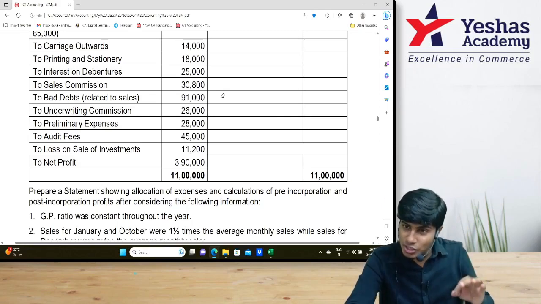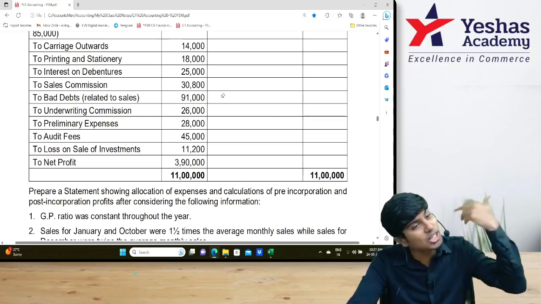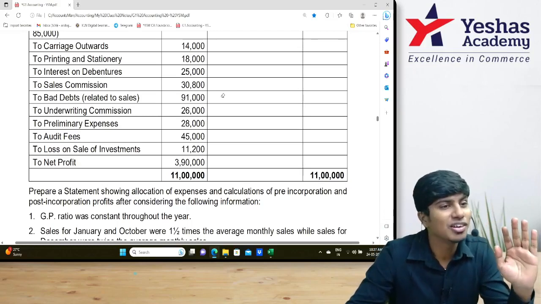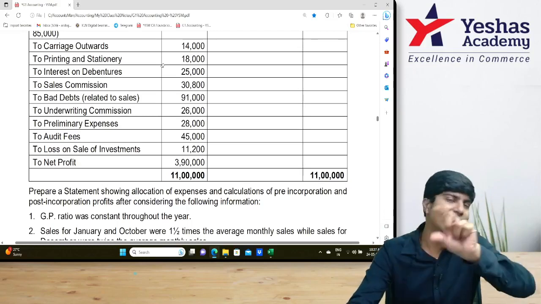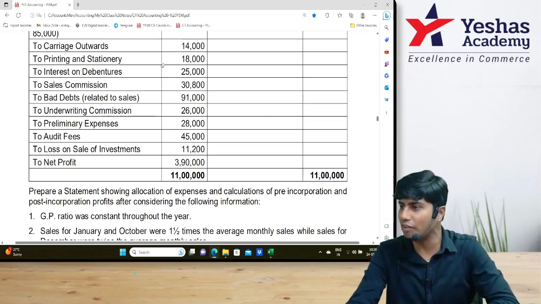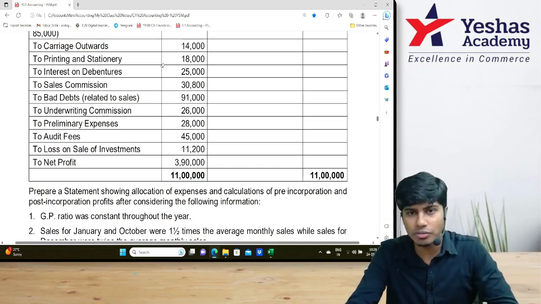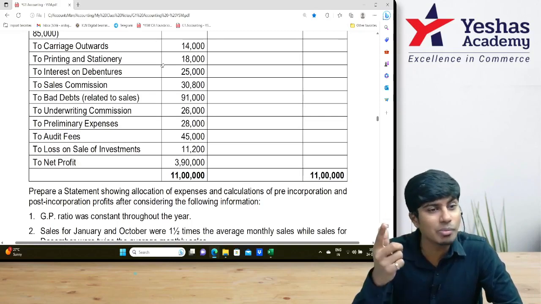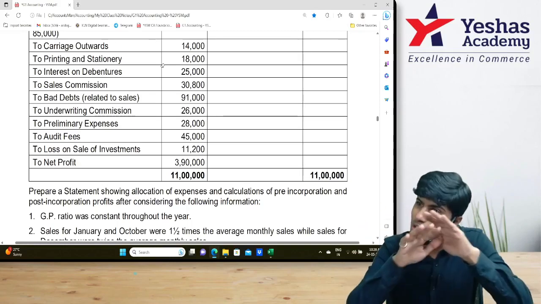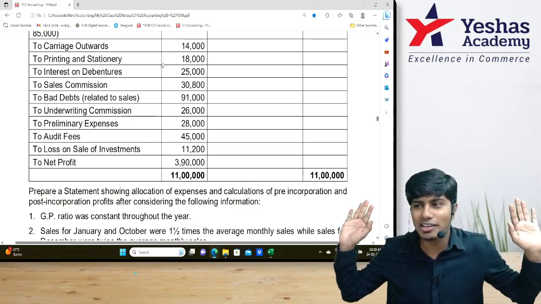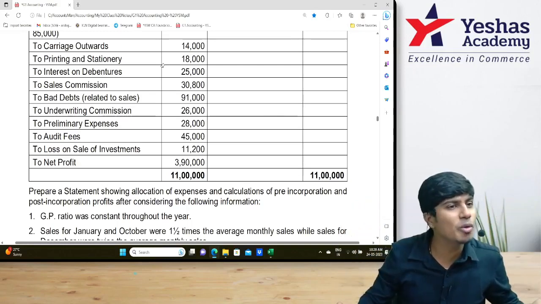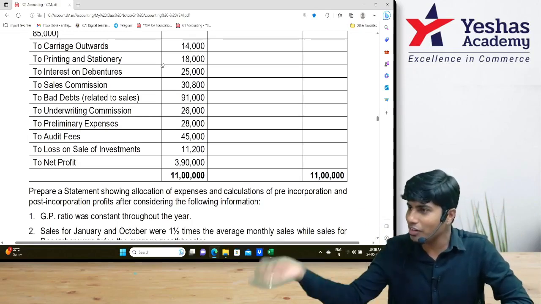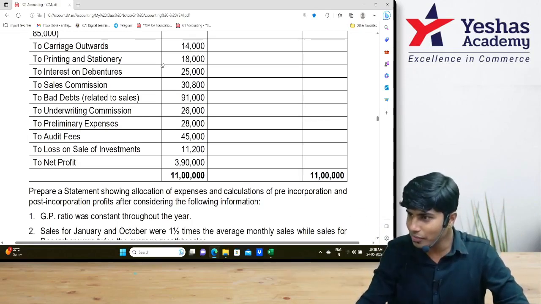We will use sales ratio and time ratio only when actual data is not available. If they tell specifically rent is 10,000 before incorporation, 3,000 after incorporation, will you still apply time ratio? We will apply time ratio or sales ratio only when the actual data is not available. Sales ratio and time ratio are only approximations. We are not going to do estimation when actual is available. Are you getting what I'm trying to tell?